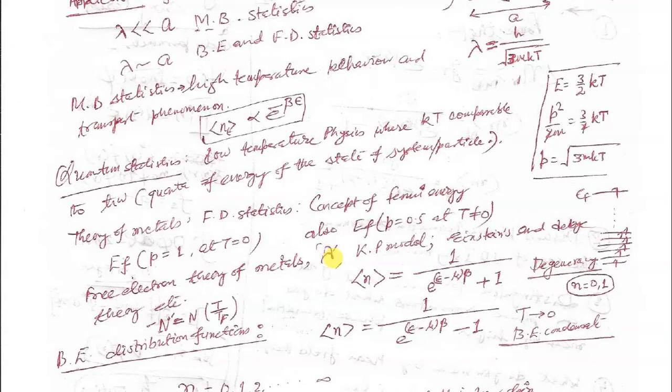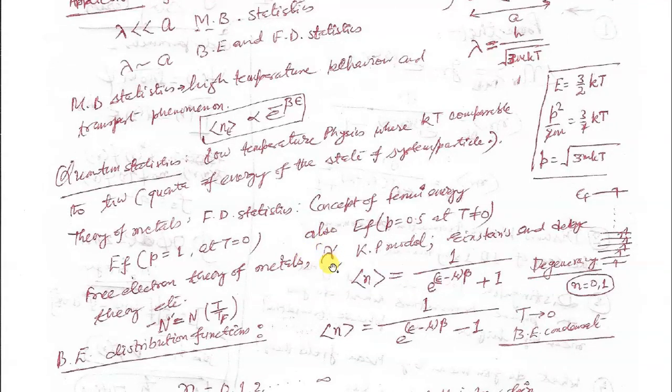However, the observed value of lambda is 10 power 8 times or even more than the lattice parameter. So this lambda can be explained only on the basis of this quantum mechanical distribution function.